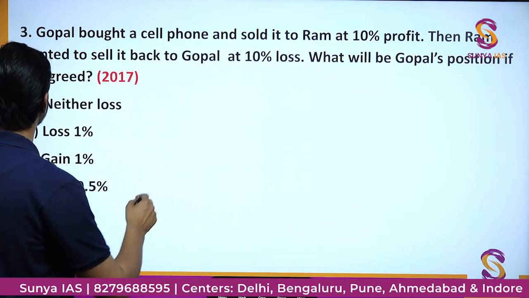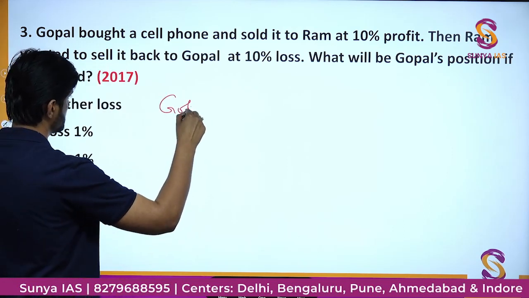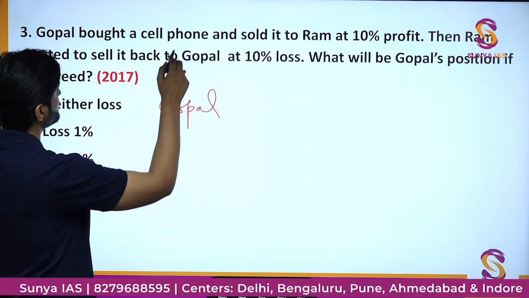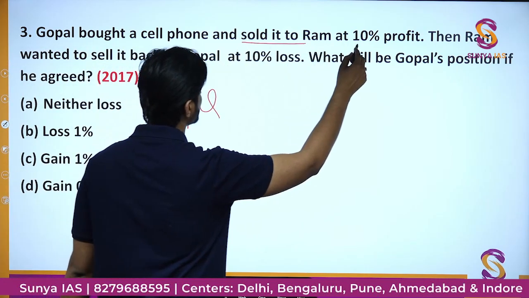So there is a guy called Gopal, and he bought a cell phone and sold it to Ram at 10% profit.